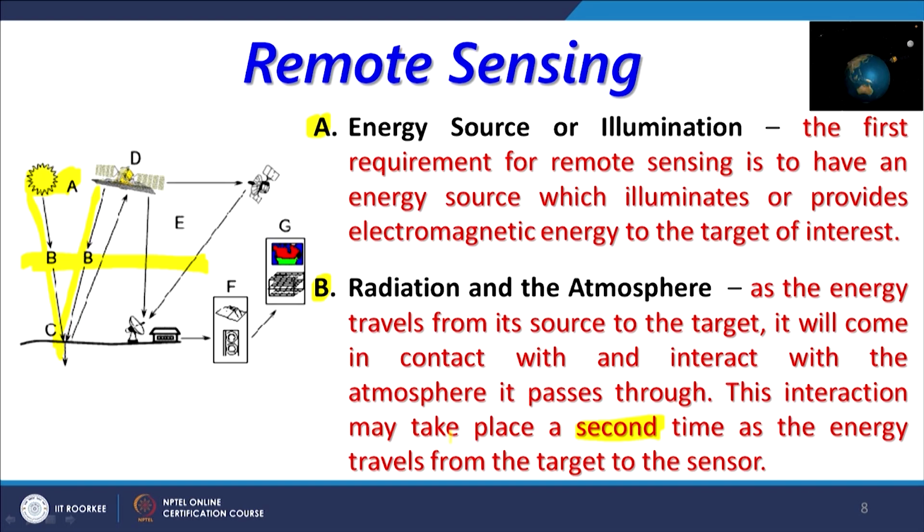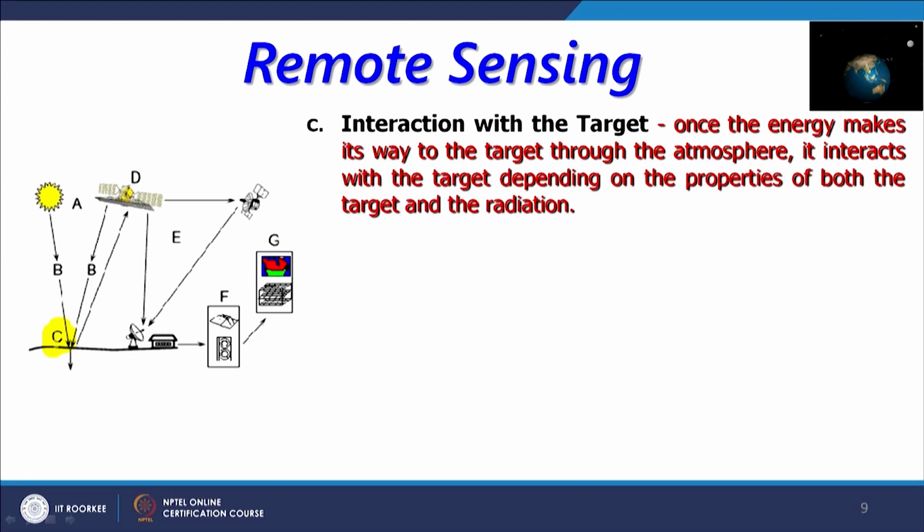So, second time is more important in case of remote sensing of the Earth. Then comes the C part, that is the interaction with the target or interaction with the surface of the Earth. Once that energy reaches its way through the atmosphere to the target through an illumination source like the sun, it interacts with the target depending on the properties of both the target and the radiation.